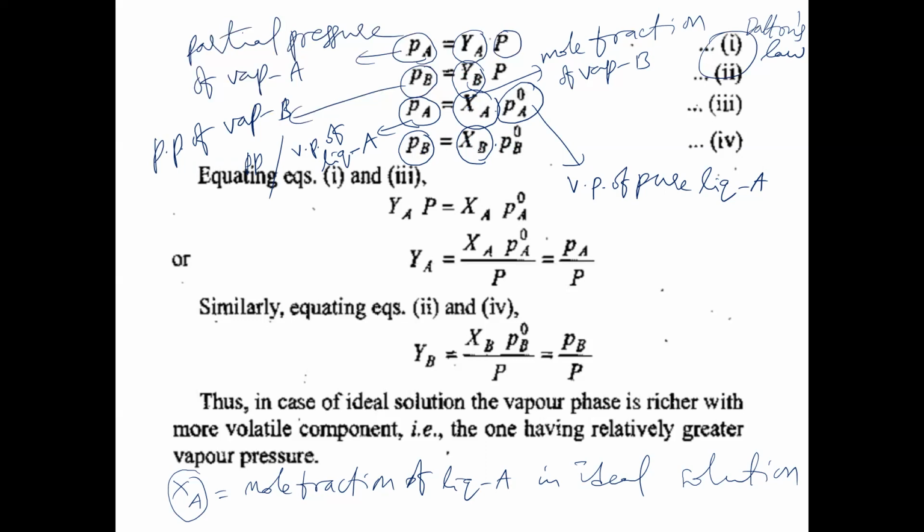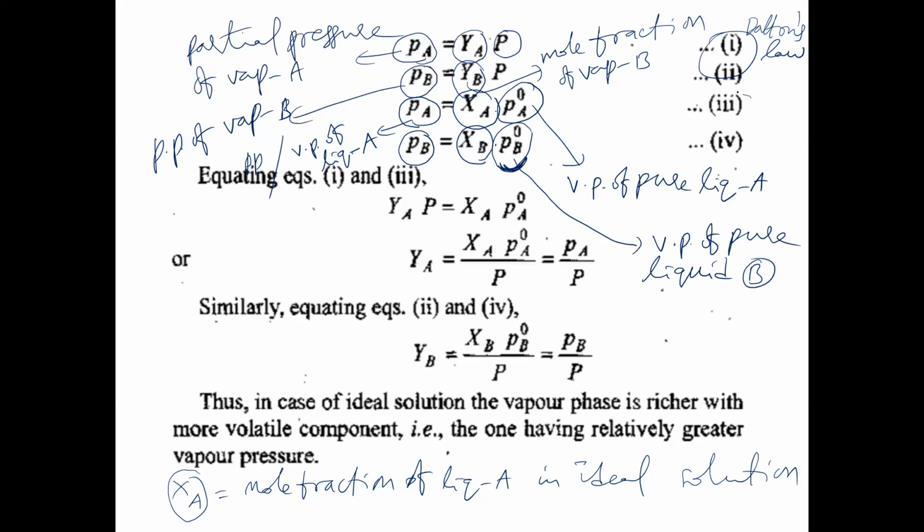XB is the mole fraction of B in liquid phase. PB naught is the vapor pressure of pure liquid B. When liquid B is not mixed with liquid A, only when pure liquid B is taken, its vapor pressure is PB naught. So PB naught is the vapor pressure of pure liquid B. That point keep in mind.